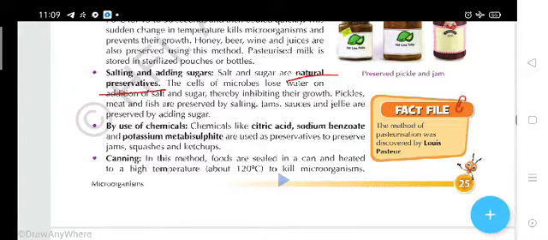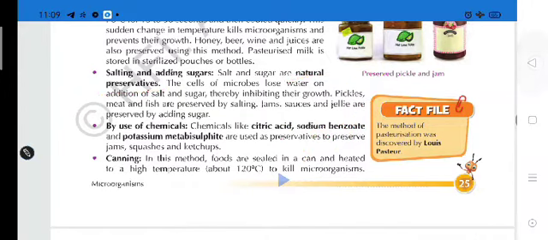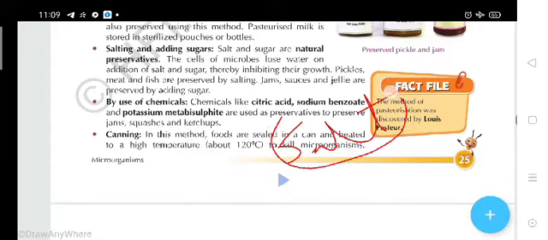So pickle, in Hindi you say achar. Pickle, meat and fish are preserved by what? Salt. By adding salt you can preserve these things. And what kind of things can be preserved by adding sugar? Jams, sauces and jellies can be preserved by using what, students?